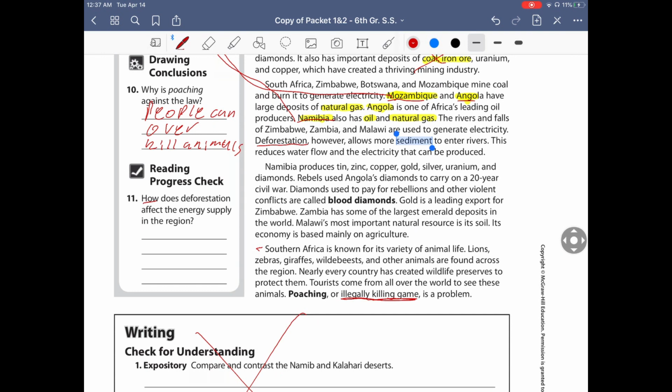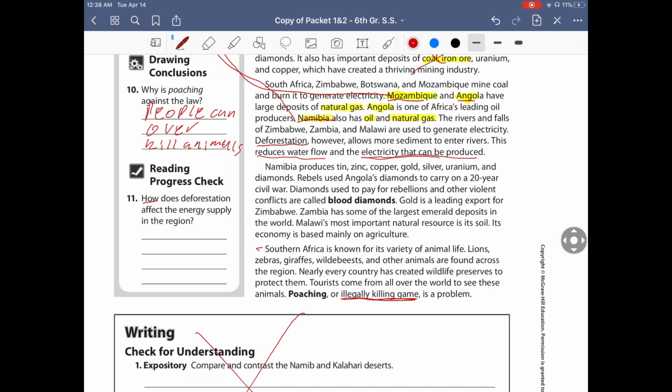So deforestation means that more rocks will enter the river. Okay? And if there's more rocks or boulders that enter the river, it reduces water flow and electricity can be produced. Okay, so basically it's saying that if there's more rocks entering the river, it's going to affect how the electricity is produced, meaning maybe they won't produce as much electricity as fast as they can because rocks are blocking the flow of water.